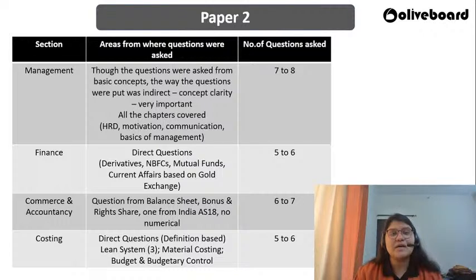So if you go and have a look at the quick notes, if you have done those properly, we have detailed documents on the types of cost. So one of that was material costing. So from that you had a very direct question that was given in the paper. So overall costing section also was moderate, nothing which you can say that this can be a roadblock for us.